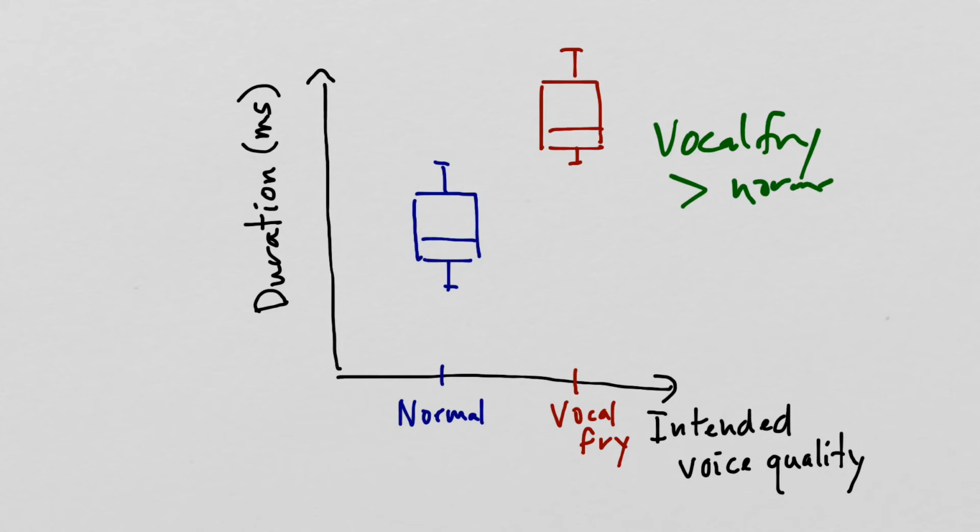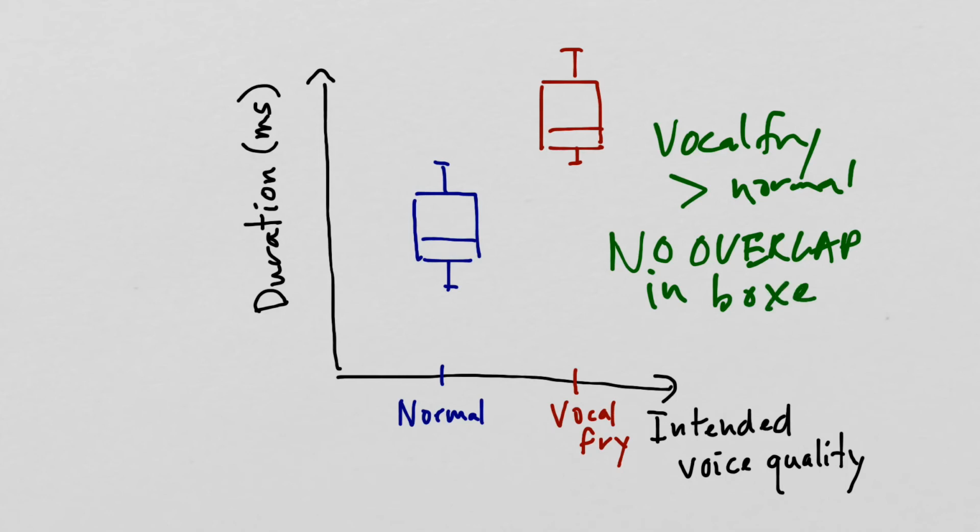And that's because there's no overlap. So no overlap in the boxes. We would say, yes, the vocal fry stimuli do seem to be longer than the normal voice ones.